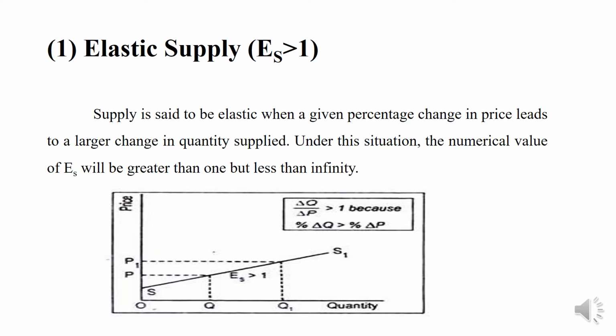The elasticity of supply is greater than 1, at the points P to P1 and Q to Q1, quantity and price. The formula given in this diagram, change in quantity to change in price, is greater than 1 because the percentage change in quantity supplied is greater than the percentage change in price.